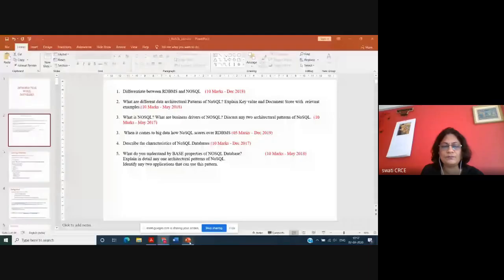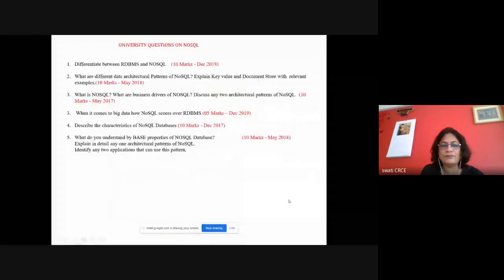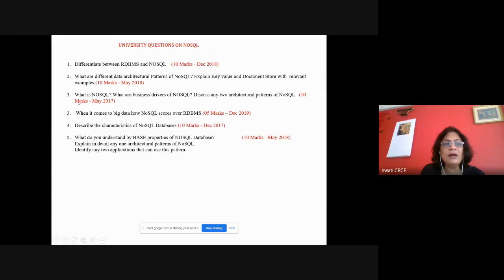Okay, so I'll just start the presentation. So these are the university questions. Differentiate between RDBMS and NoSQL, then business drivers, then how NoSQL handles big data problems, then BASE property. And then the four types of architectural patterns: key value, document store, column based, and graph store.